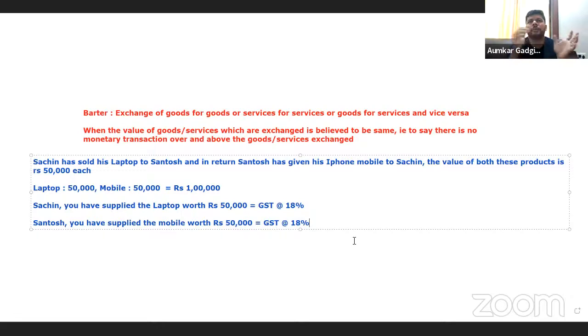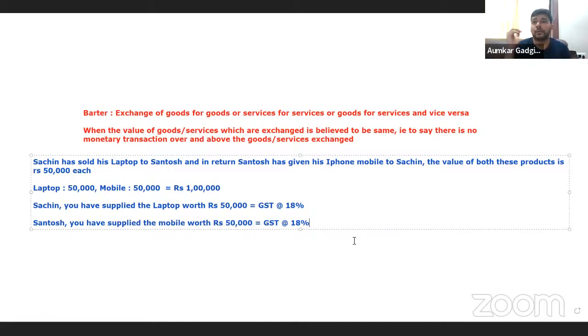But those poor innocent kids think, I took a pencil from him, I gave him an eraser. Do you think they really have any intention of business, or is there any intended business happening over there? It's just an exchange between two friends, two kids at the school. Because that is also barter. Sometimes what happens is, let's say you give one of your deodorant bottles to your friend, and you take some other perfume bottle from them. Assume both are expensive and of the same price. But again, was it meant for furtherance of business or commercial activity? The answer is no. It's just a healthy exchange of things between two friends, two kids, etc.